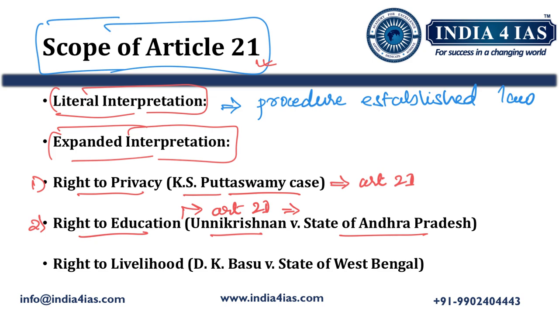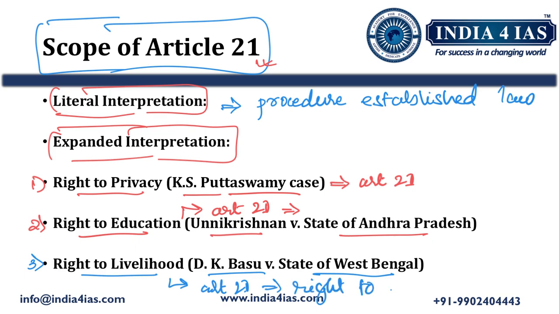That's why the Supreme Court made the right to education a part of Article 21 of the Constitution, that is, right to life and personal liberty. So, after explaining right to education, we should talk about right to livelihood. In DK Basu versus State of West Bengal, the Supreme Court said that right to livelihood is part of Article 21 of the Indian Constitution, that is right to life.